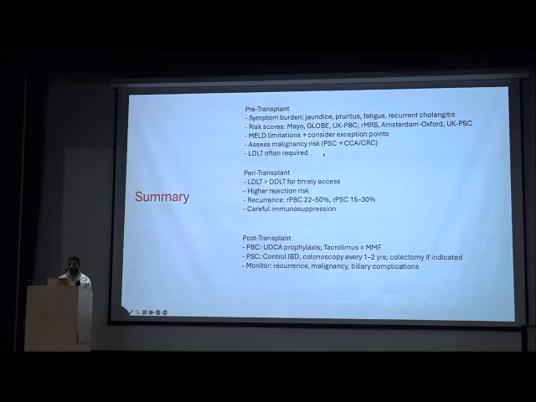Malignancy risk is very high in PSC patients, so we have to watch for cholangiocarcinoma and colorectal cancer. Peri-transplant, we perform LDLT, as DDLT is not available, so they have a higher rejection risk and higher immunosuppression is needed during the initial part. Recurrence is high: in PBC it is 22 to 50%, and in PSC it is 15 to 30%. So one in three or one in two patients are recurring, so they should be carefully monitored and followed in the OPD.